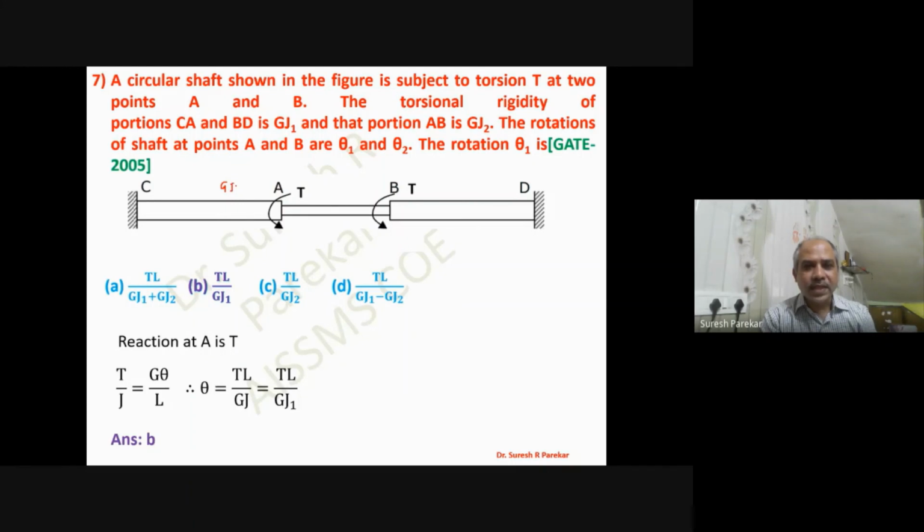And now you can see this will be symmetrical. So my reactions are same, T and T, and therefore we are going to get it as TL upon GJ1. So option B.